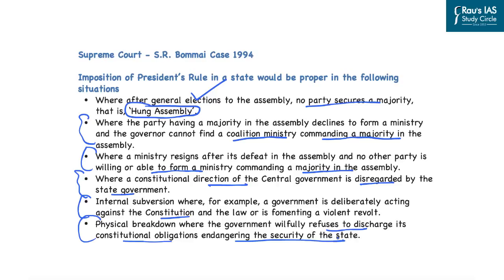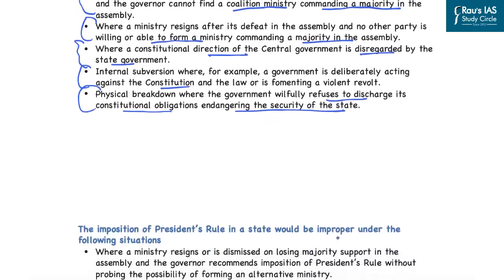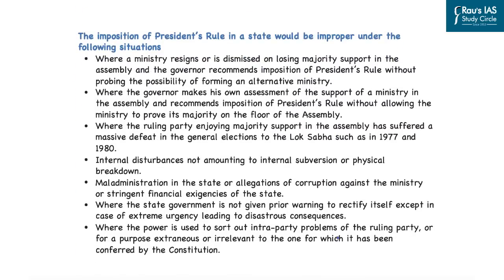However, the Supreme Court has also identified improper cases of imposition of president's rule or usage of Article 356. Let us look at them also. In this case, the imposition of president's rule in a state would be improper under the following situations. The first is when a ministry resigns or is dismissed on losing the majority support in the assembly. So if a floor test has been conducted in the assembly and the ministry is not able to find majority support.